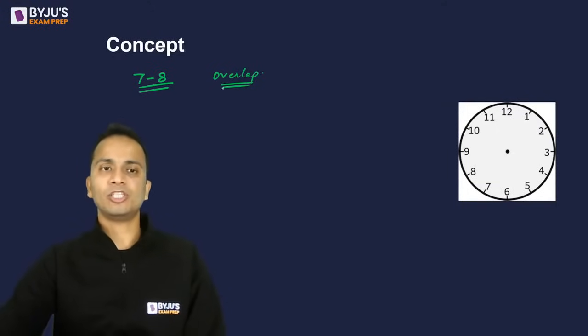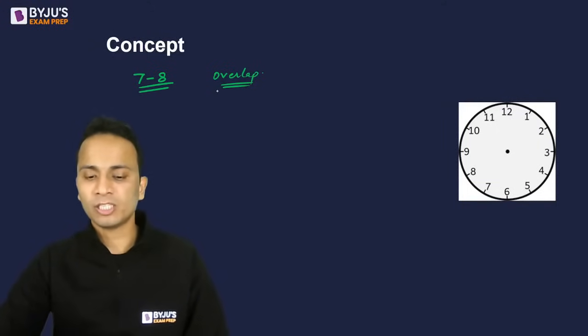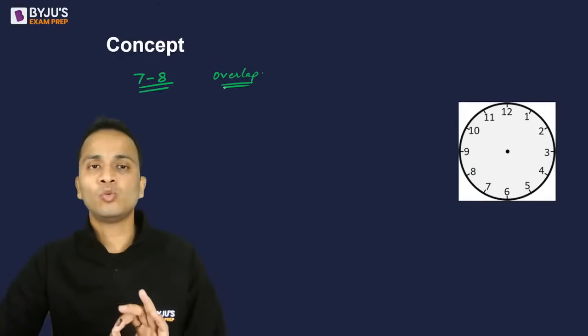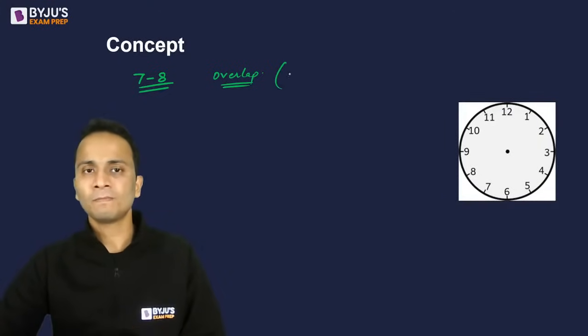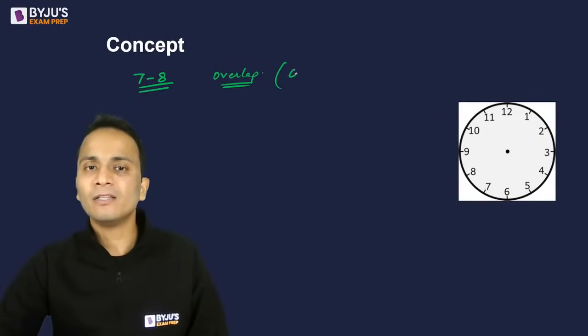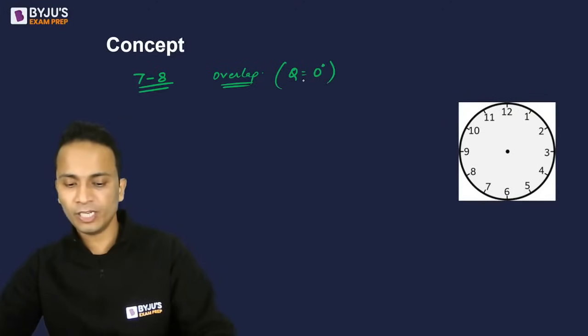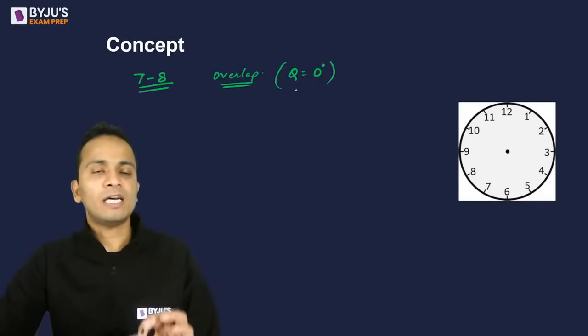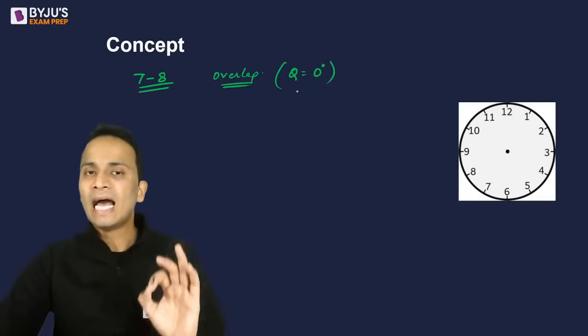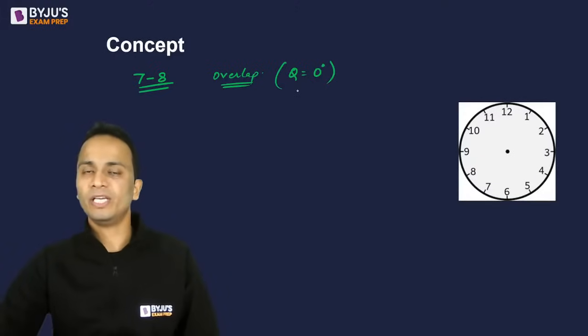7 और 8 के बीच में ऐसा कौन से time होगा when the hands will overlap each other. Overlap का मतलब क्या है? They will be one over the other. So that means the angle, the theta value, will be 0 degrees. 7 और 8 के बीच में we have to find out at what exact time the angle between the hands will be 0 degrees.